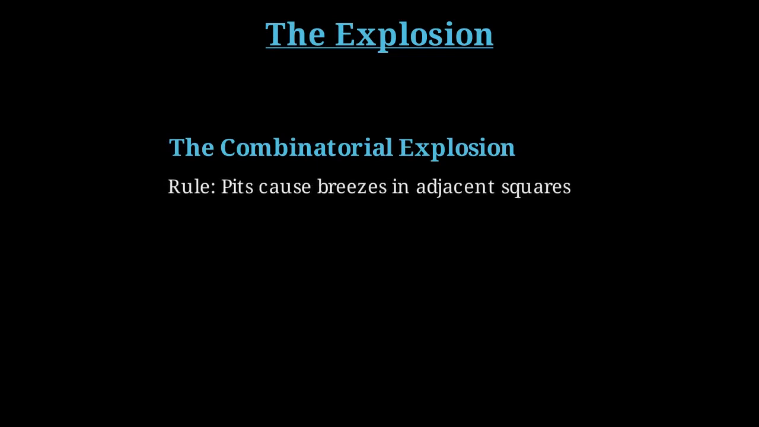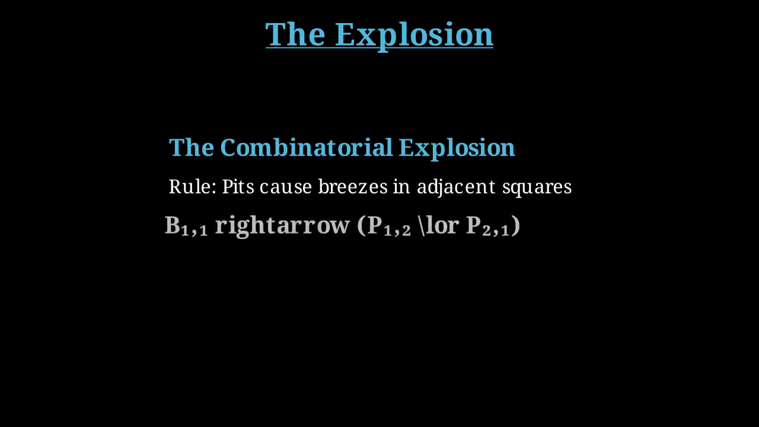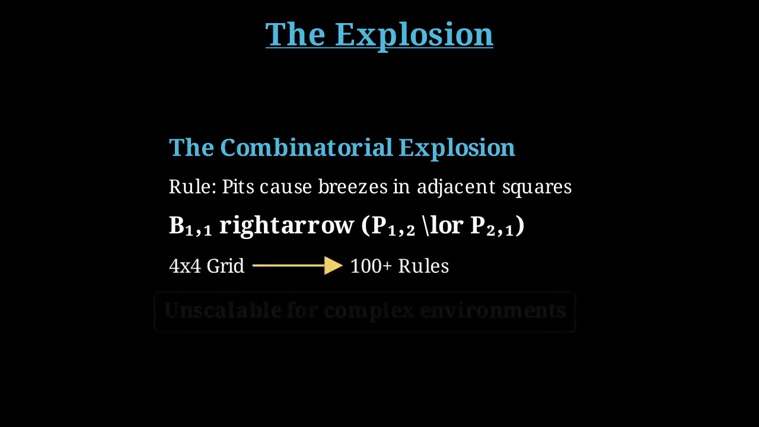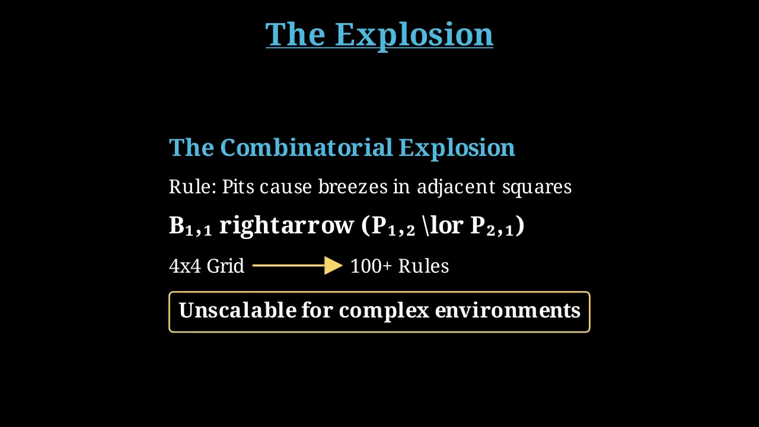Let's look at a classic AI grid scenario. We want to state a simple rule. A pit causes a breeze in all adjacent squares. In propositional logic, we cannot just say all adjacent squares. We must write a massive formula explicitly linking every single pit variable to its specific breeze variables. A simple 4x4 grid requires over 100 logical rules. A chessboard? Tens of thousands. The complexity explodes, suffocating the agent's memory.